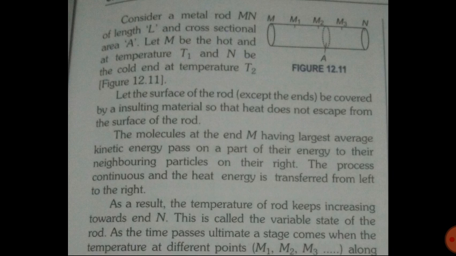The markings are labeled as M, M1, M2, M3 to N, and the cross sectional area of the rod is A and its length is L. Let M be the hot point and its temperature is T1, and N is the cold end, and its temperature is T2. Now let the surface of the rod except the ends be covered by insulating material.